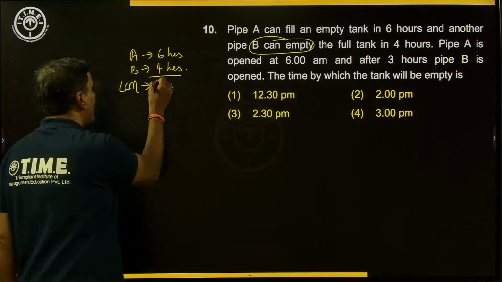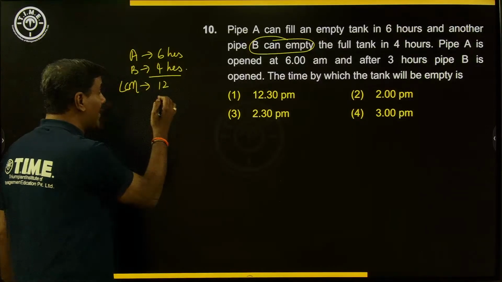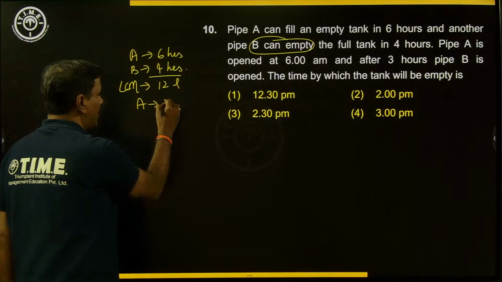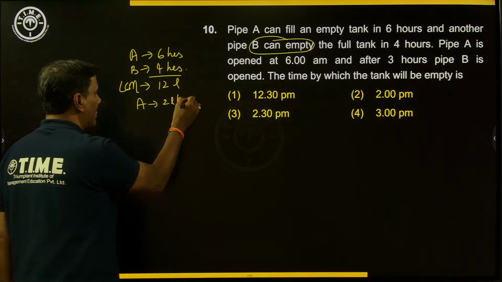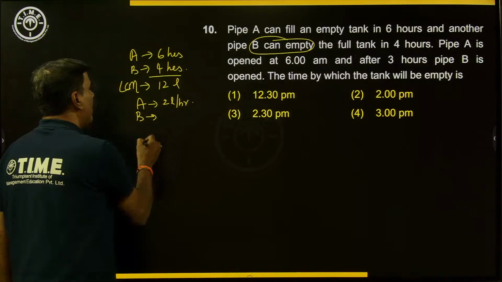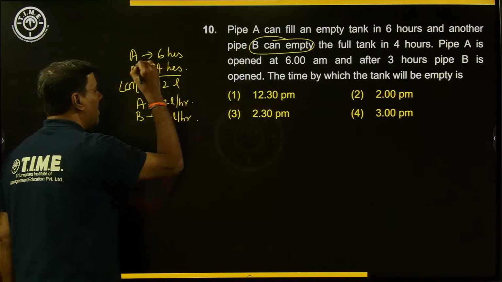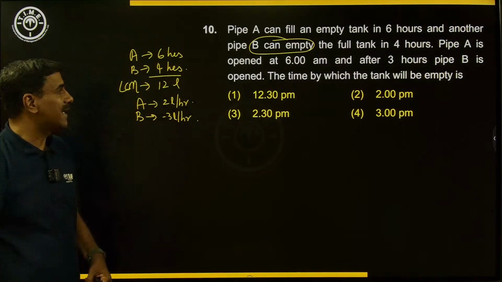12. So if the capacity of the tank is taken as 12 liters, A fills 12 by 6, 2 liters per hour. Whereas B will empty 12 by 4, 3 liters per hour. That is the understanding, right?